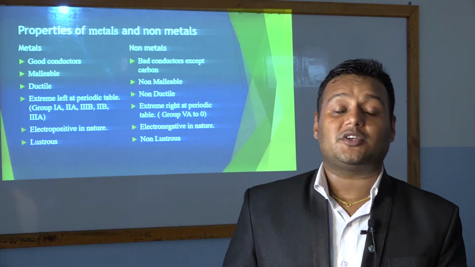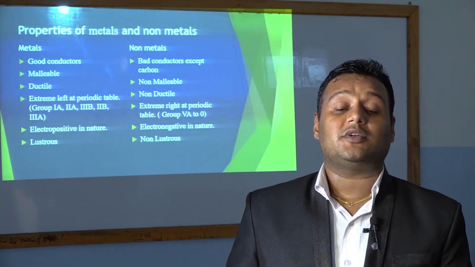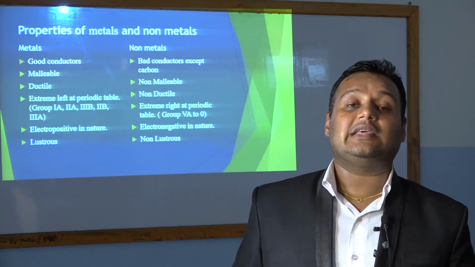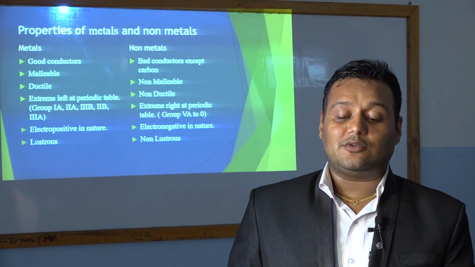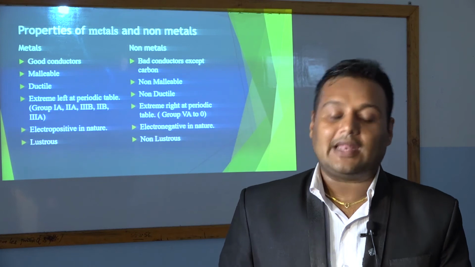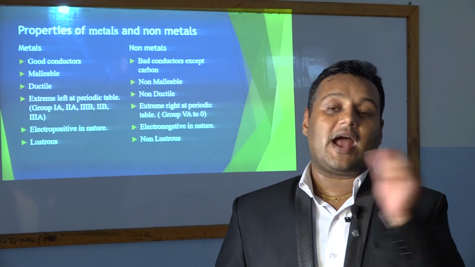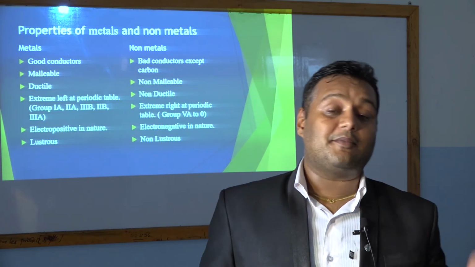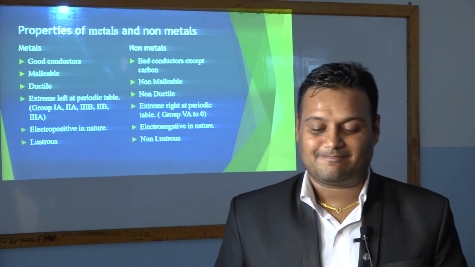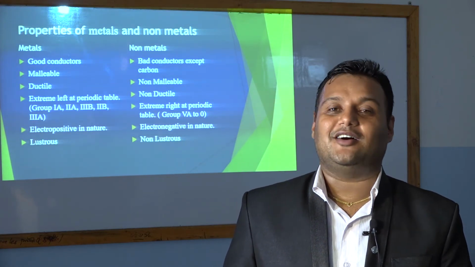Another property of non-metals is that they are non-malleable. That means non-metals cannot be beaten into thin sheets. We cannot beat non-metals and make thin sheets of them. So they do not have the property of malleability. And another property of non-metals is they are non-ductile. We cannot make wire from non-metals. Likewise, we make wire of copper, that is a metal, but we cannot make wire of non-metals. So non-metals are non-ductile.